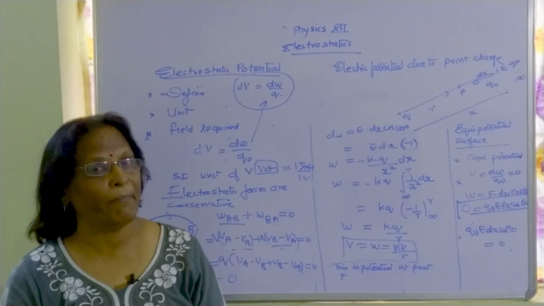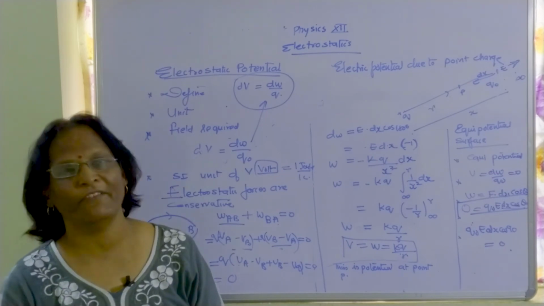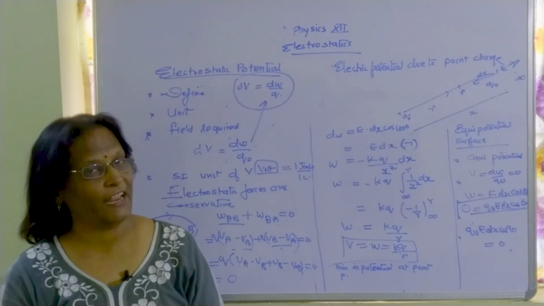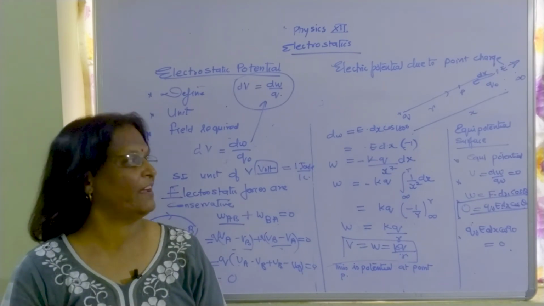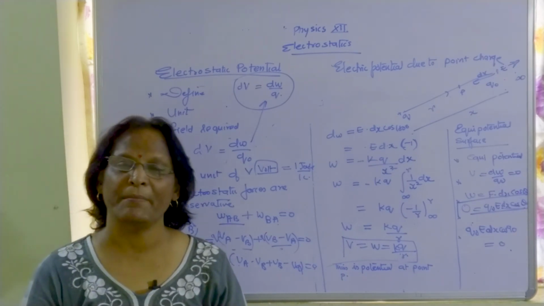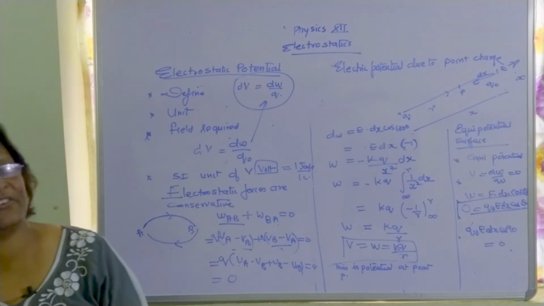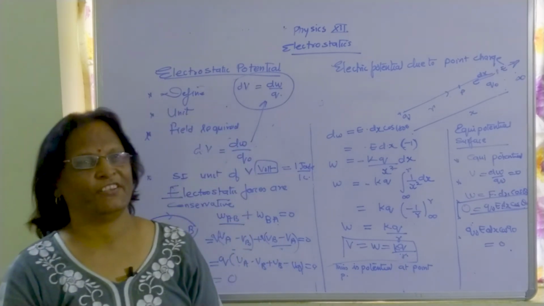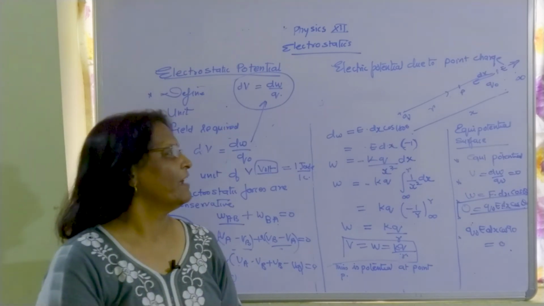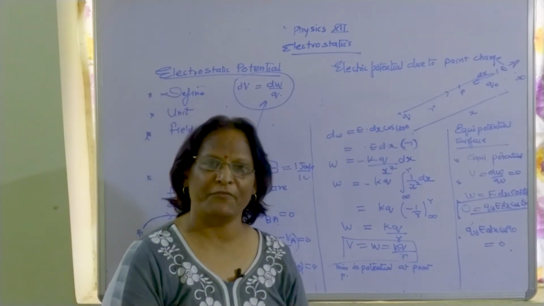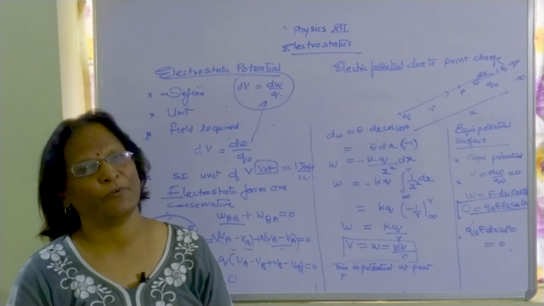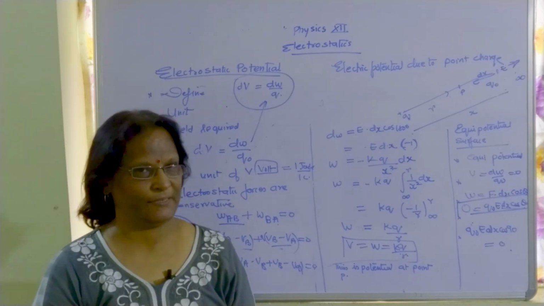Whenever we deal with electric potential, we have to consider it a scalar quantity, and so vector laws of addition will not be applied. Finally, I have explained equipotential surfaces and some of their characteristics.